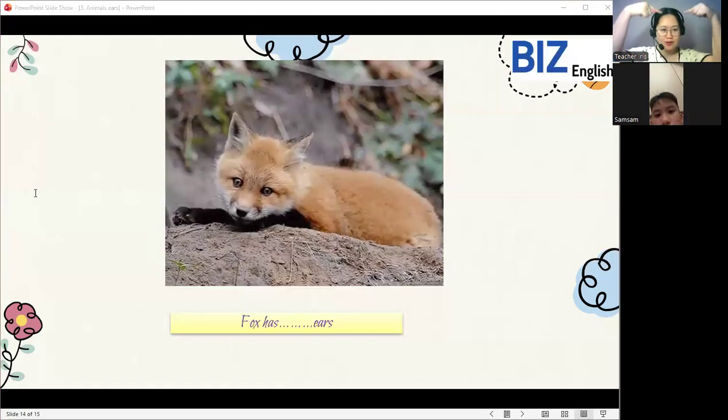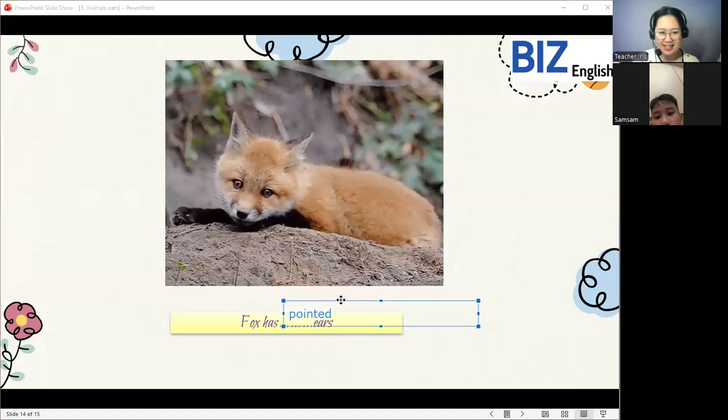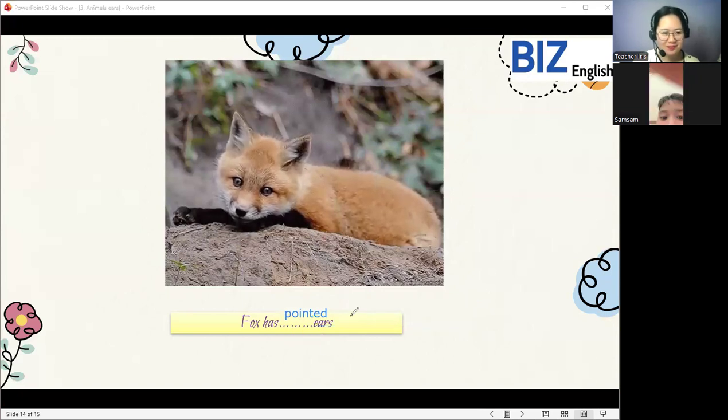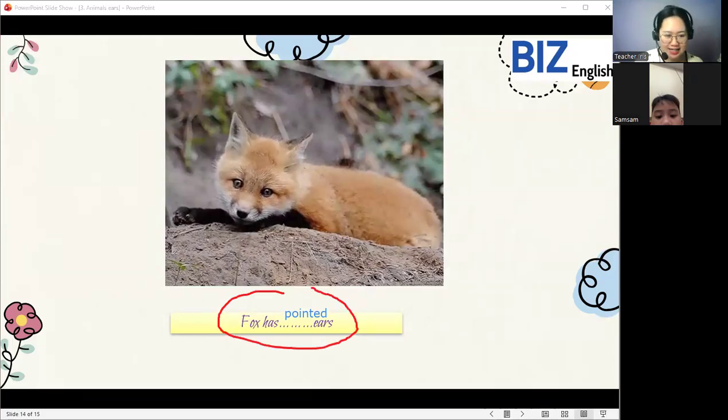What do you call these ears? Pointed. Let's say pointed. Yes, now let's read this one. Fox has pointed ears. Very good. So they have pointed ears.